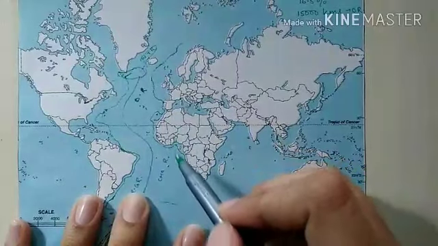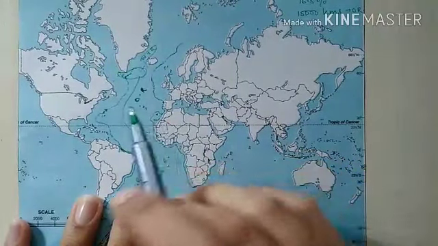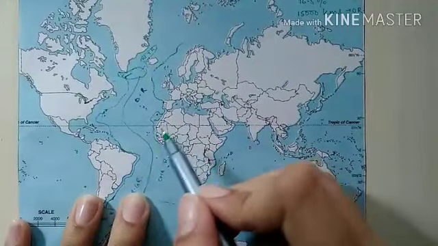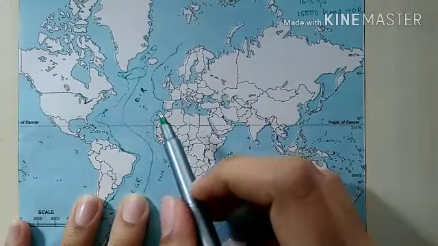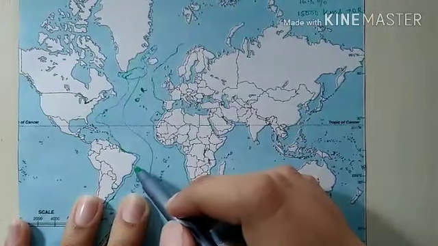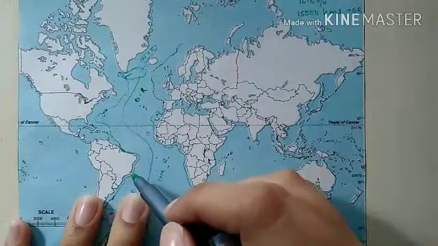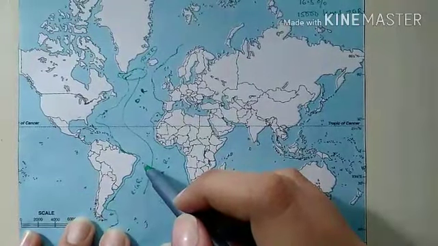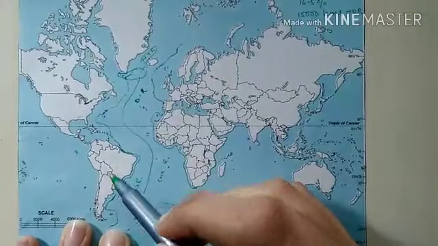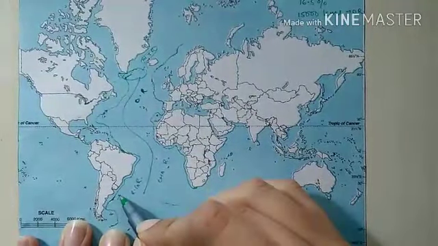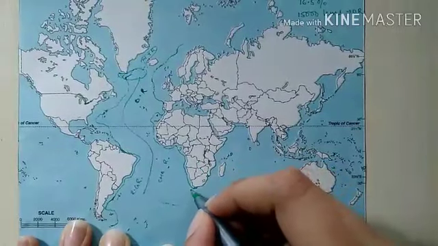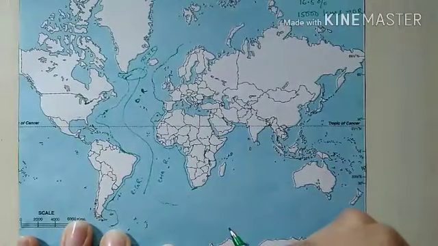The Cape Verde Basin will have depth varying from 5,000 to 7,000 meters. Then we will have Brazilian Basin, where the depth will be more than 6,000 meters. Then we will have Southeast Atlantic Basin, where the average depth will be 6,700 meters. Then we will have Cape Basin here, and then Argentina Basin.